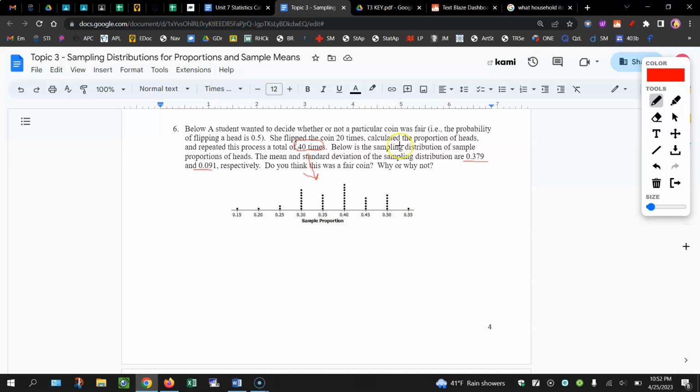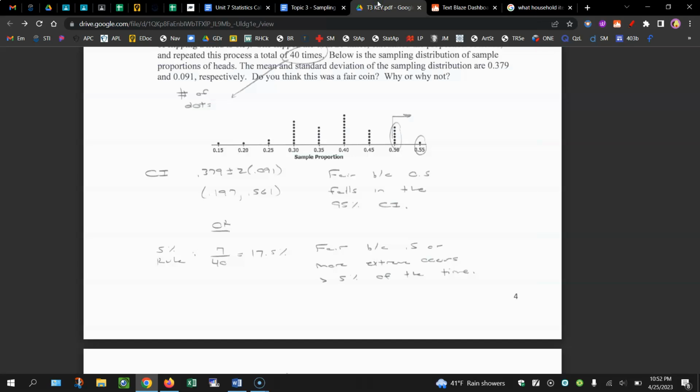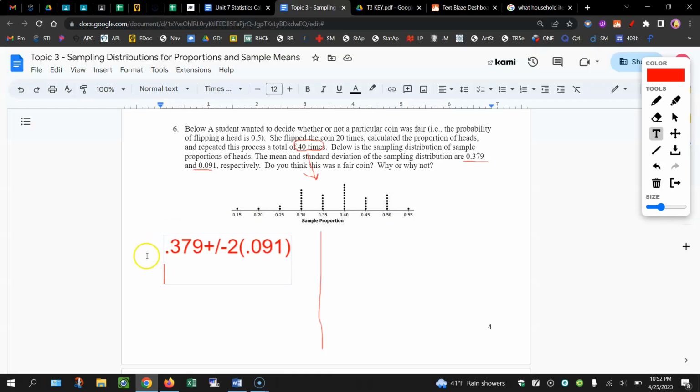So what we could do is a confidence interval. I'm going to give you two options here. On the left, if we do a confidence interval, we're looking at 0.379 plus or minus 2 times that standard deviation, which turns into 0.197 to 0.561. So we can see that 0.5 is captured in this confidence interval.